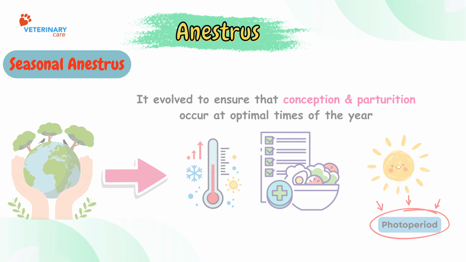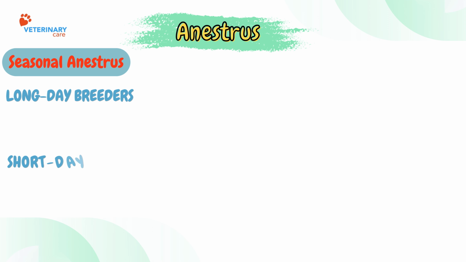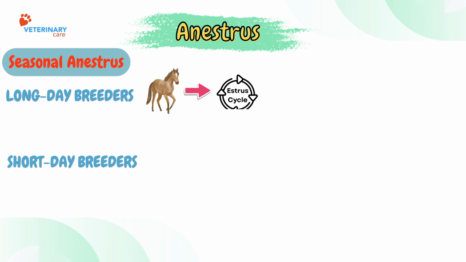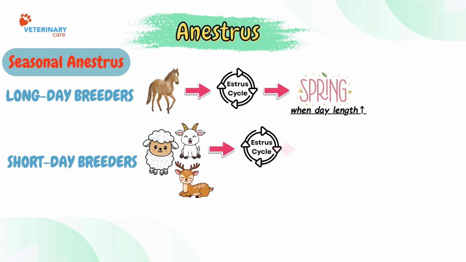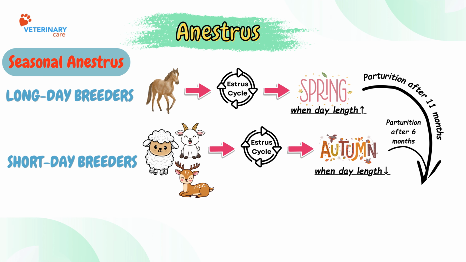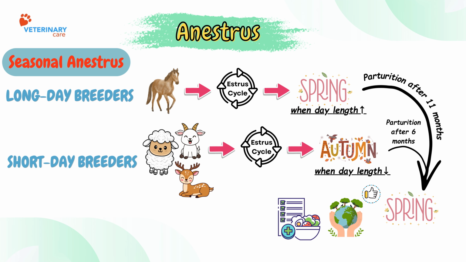Animals are classified as long-day breeders or short-day breeders. Long-day breeders, such as the mare, begin cyclicity when day length increases in spring. Short-day breeders, such as sheep, goats, and deer, begin cyclicity when day length decreases in autumn. This ensures that parturition occurs during spring when environmental and nutritional conditions are favorable for survival of the neonate.